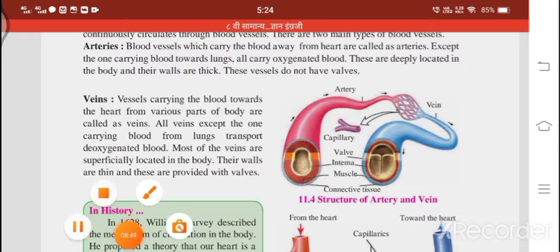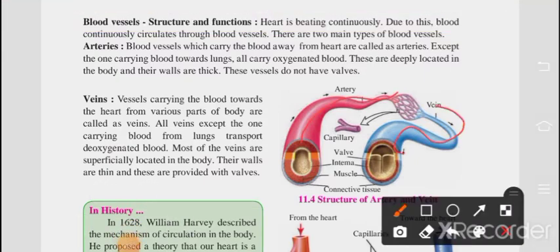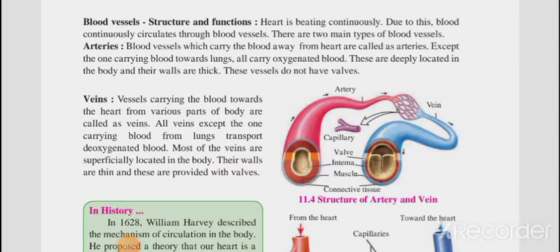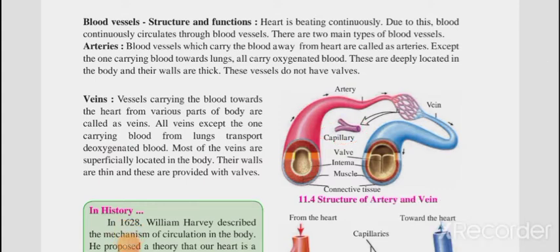And this red you can observe, this is artery, and this blue you can observe, this one is vein. Okay, and afterwards here you can observe this is capillary. So veins carry the blood towards the heart from various parts of the body. Whatever blood is present in your body gets collected and goes to the heart.